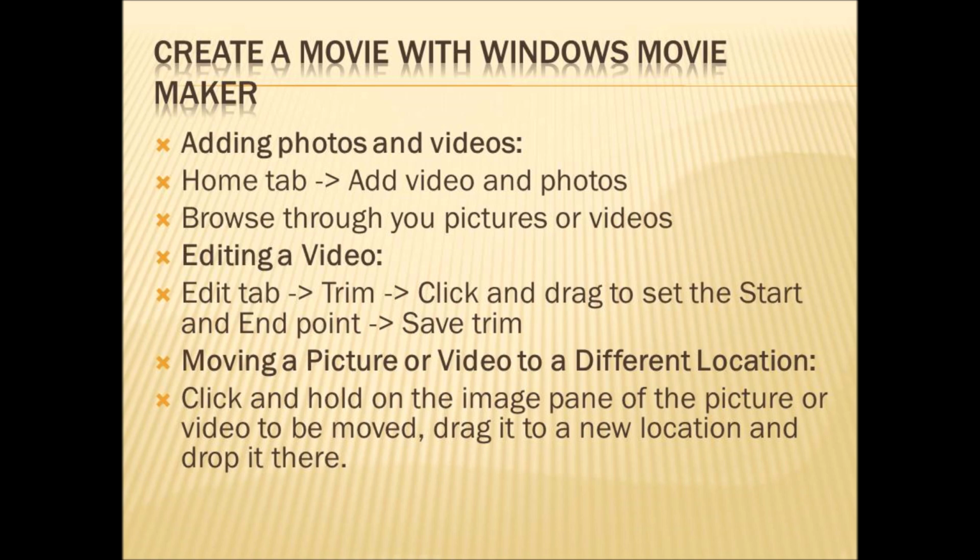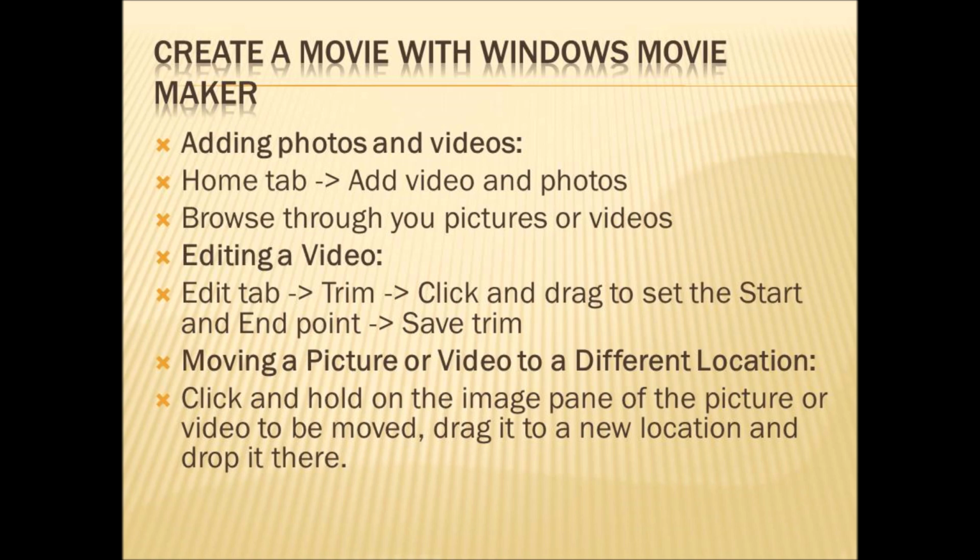Then you should set the start point and end point. In which portion you want to trim, you should select that portion by setting the start and end point, and at last click on Save Trim. Your trimmed video will be saved.